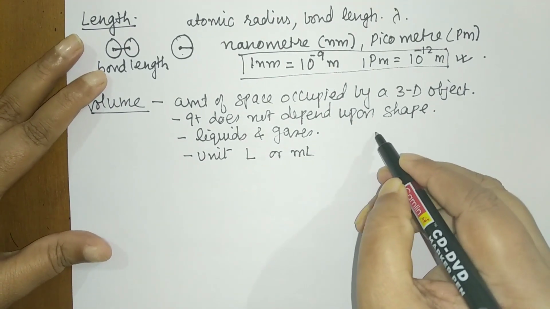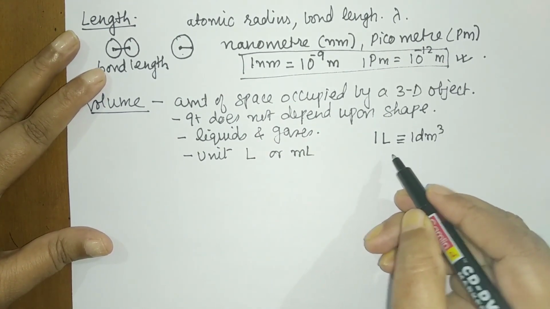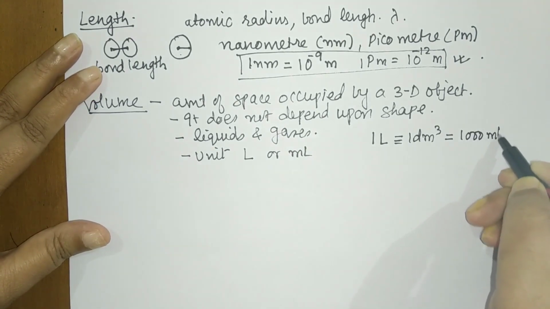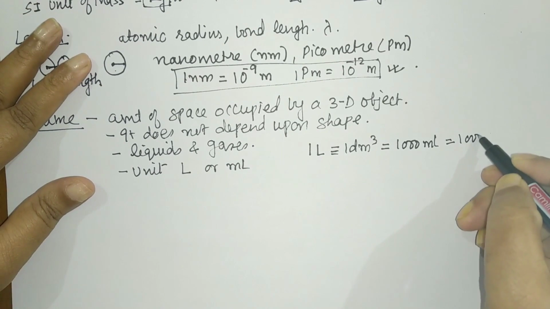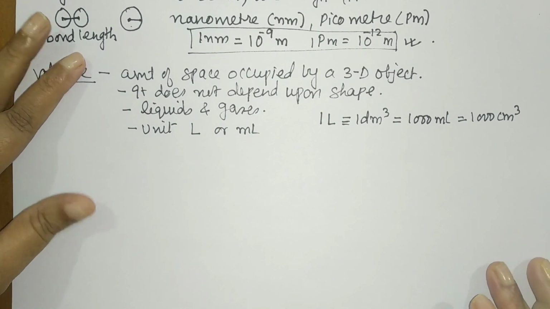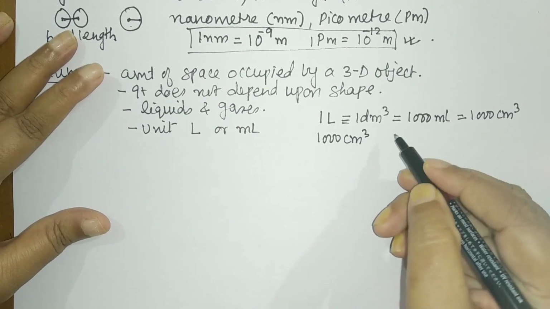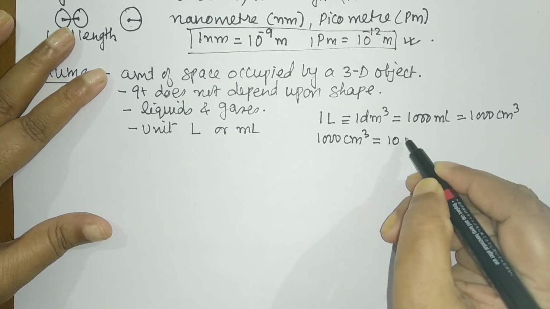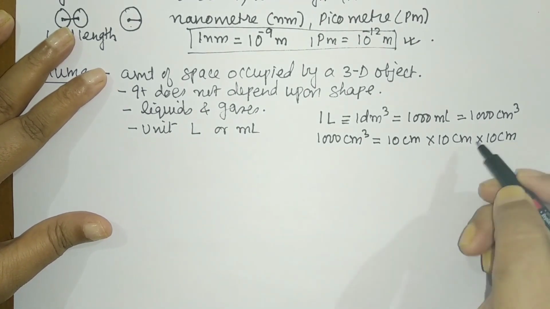So let us see the conversion, student. 1 liter means 1 dm cube, which is equal to 1000 milliliter. Milliliter is the same as cubic centimeter. So I can say that is equal to 1000 cubic centimeter. So those unit conversions are very, very important. How can I get this 1000 cubic centimeter, student? Volume is L cube, so it will be 10 cm into 10 cm into 10 cm. So this is how you can split.